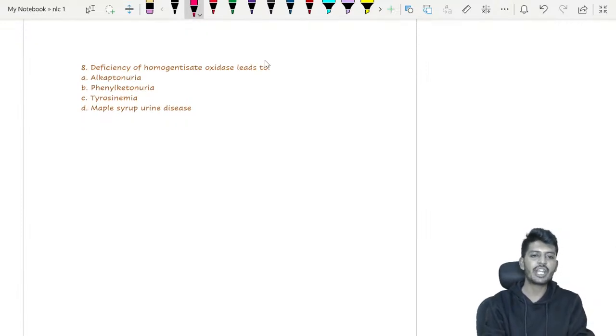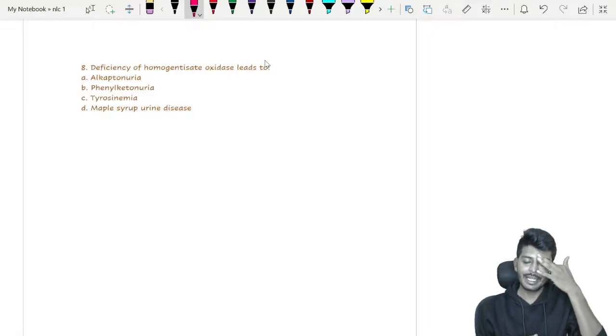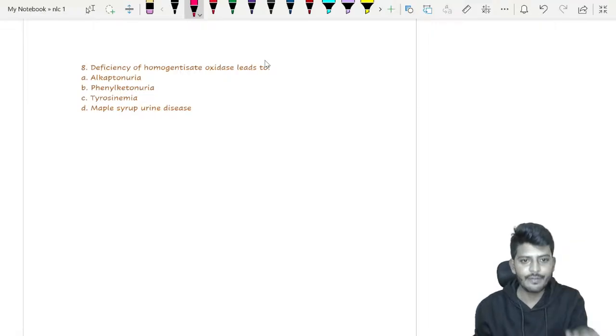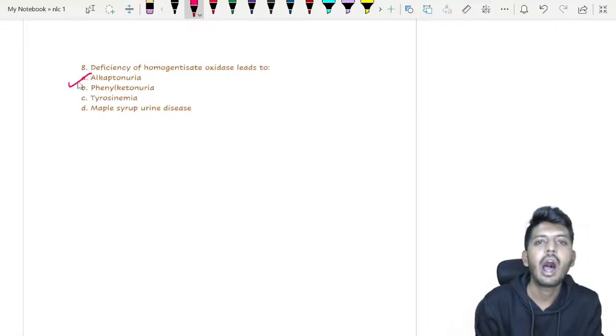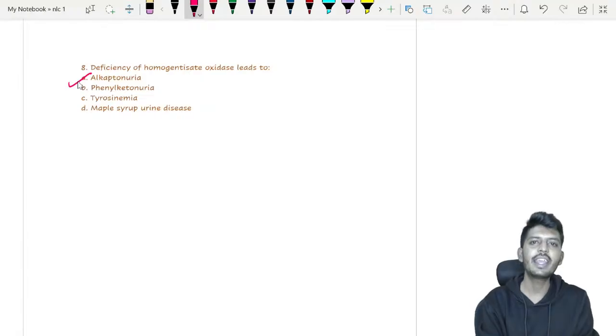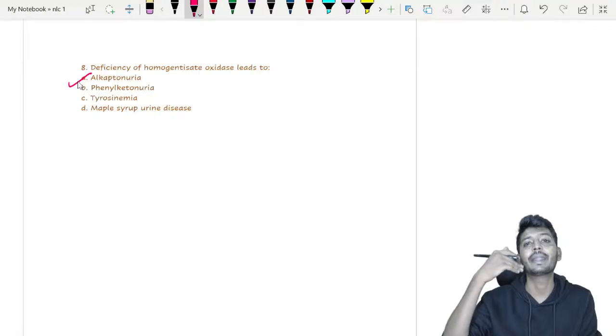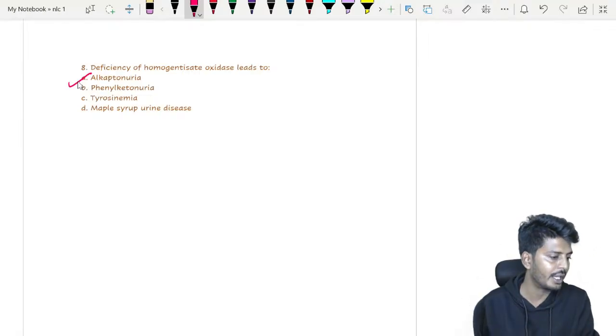Deficiency of homogentisate oxidase will lead to which disease? Homogentisate oxidase deficiency will lead to a disease called alkaptonuria. It is an impaired metabolism or impaired breakdown of, very importantly, which one?